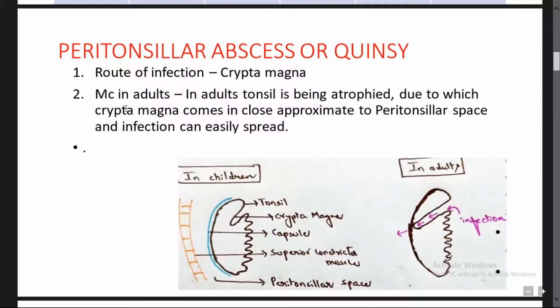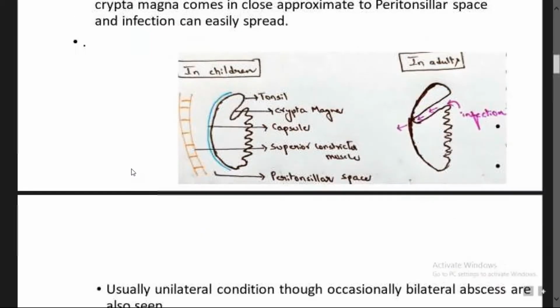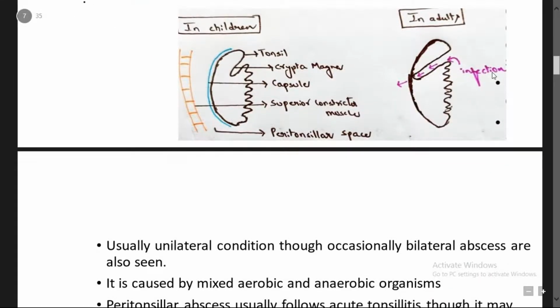It is most common in adults. In adults, the tonsil is atrophied, due to which the crypta magna comes in close approximation to the peritonsillar space, and infection can easily spread. I told this already. In adults the crypta magna is very much closer to the peritonsillar space, whereas in children it is somewhat superficial when compared to adults.